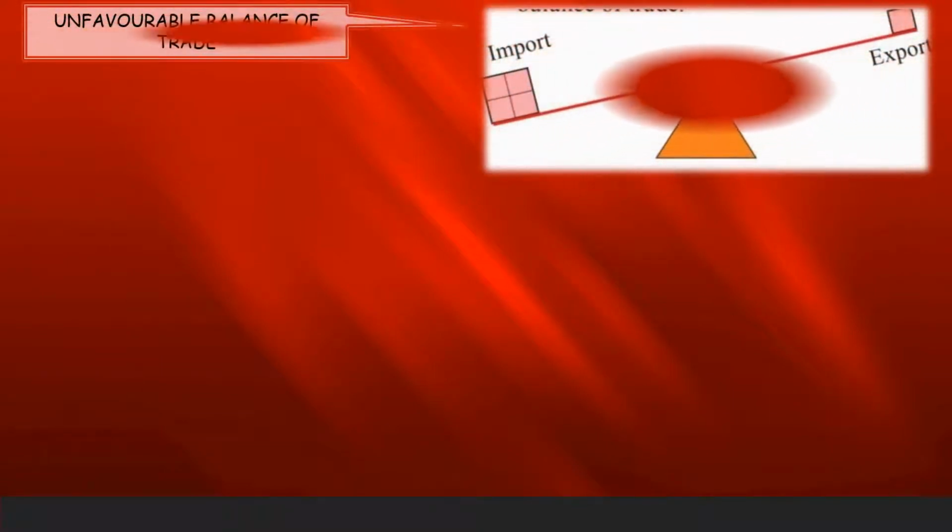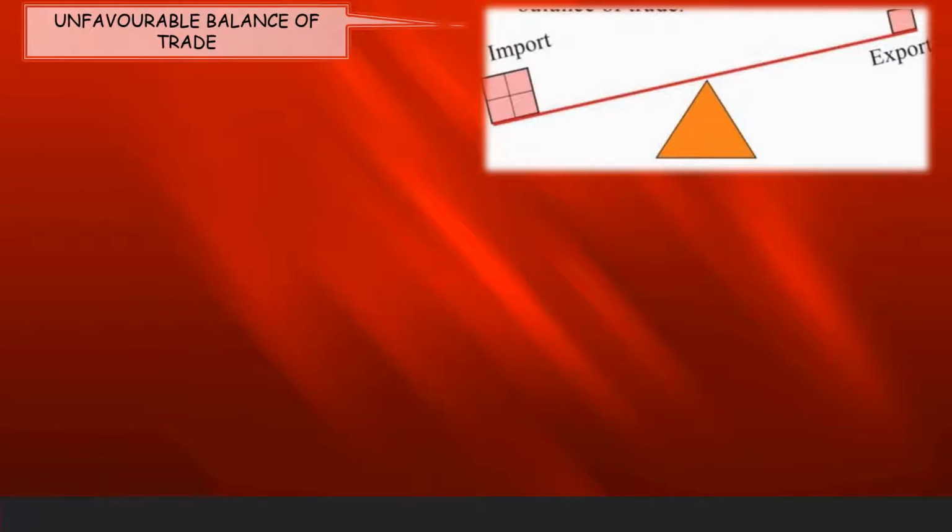Now, let us try to understand unfavorable balance of trade with the help of the diagram. This diagram is given in the geography textbook, page number 70. As you can see in this figure, import and export are shown. So students, please remember that if the import of a country is more than the value of export, it is not a favorable balance of trade. It is called unfavorable balance of trade.